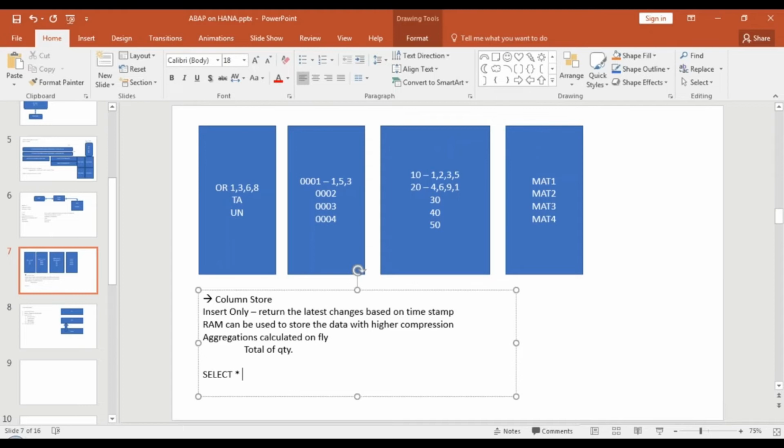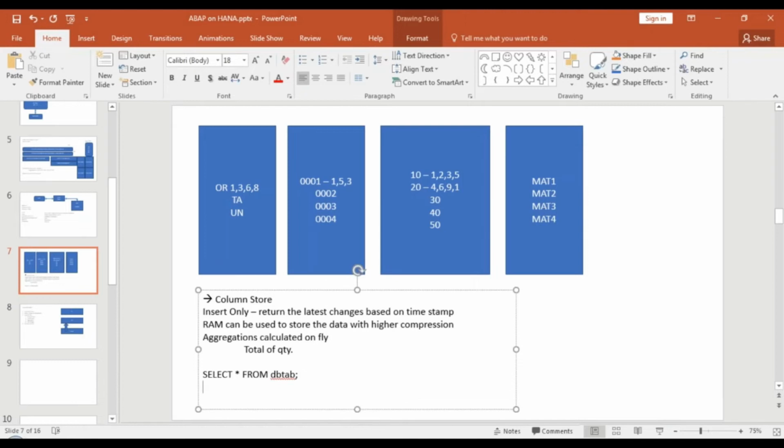So these types of things we will learn in our course, what to do and what not to do. Never do a select star from a table when you're running on SAP HANA. Okay. Never do that, because this is going to lead to performance issues for you, because it's a column store and reconstruction of your record is costly.